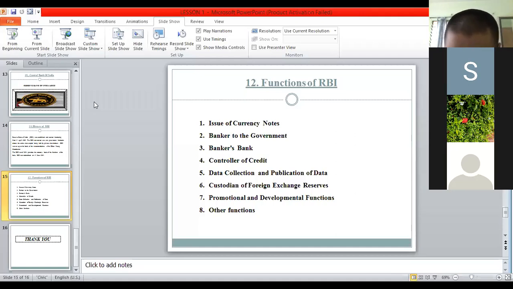Then promotional and developmental functions. What are those? RBI also performs certain promotional and developmental functions, such as extending banking services to semi-urban and rural areas. Semi-urban and rural areas means the village area, because as you know, the Jan Dhan Yojana was introduced by the Modi government in 2014. What is that? That all people should have a bank account, whether they are rich people or poor people.